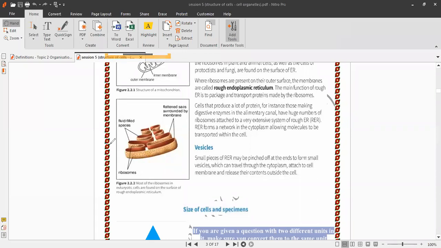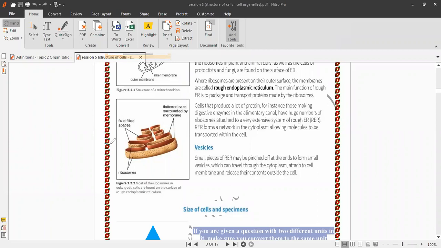More details about centriole function are not in this A level syllabus. In detail, the centrioles help in formation of spindle fibers that separate chromosomes during cell division, during mitosis.